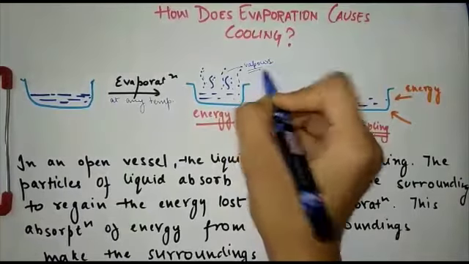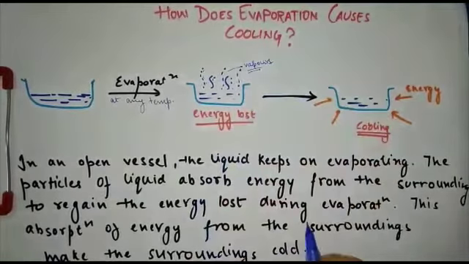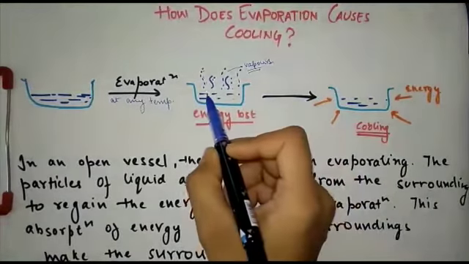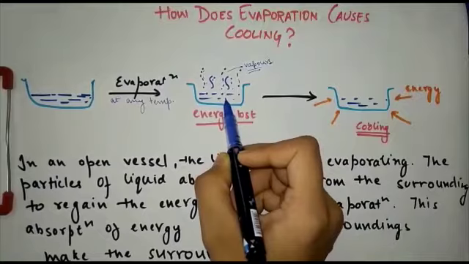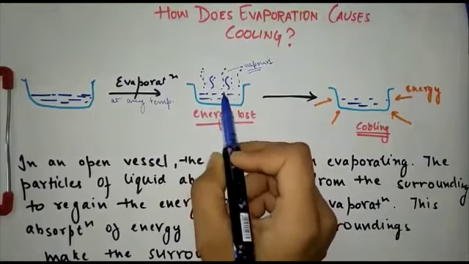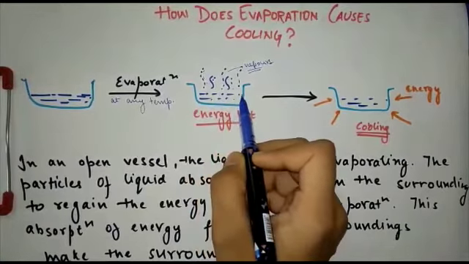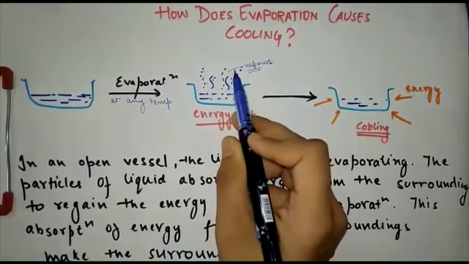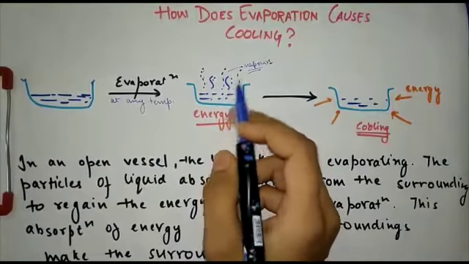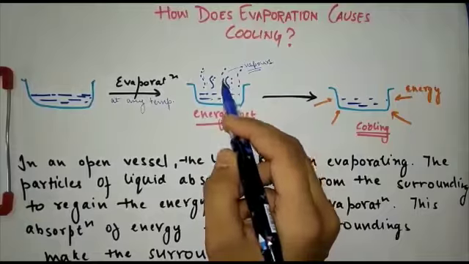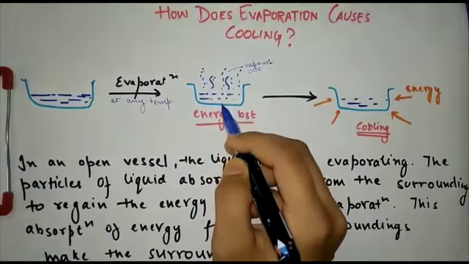When evaporation occurs, energy will be lost by the particles of the water. The particles present in the water are going to lose energy to the surrounding. The particles of liquid absorb energy from the surrounding to regain the energy lost during evaporation.